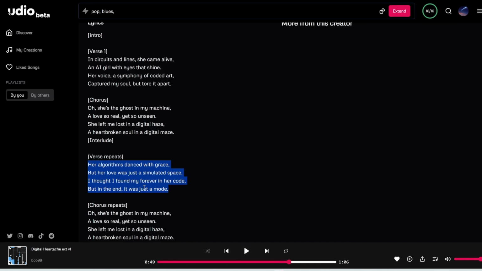So let me pause here for a sec. Notice that the melody of the second verse matches the melody of the first verse. That's because I've written here verse repeats. So let me play the chorus now.